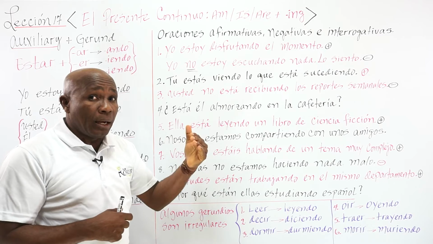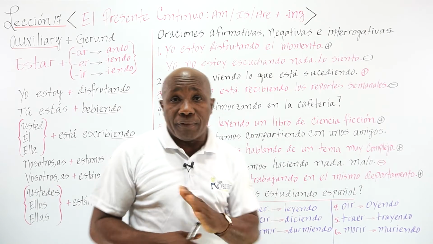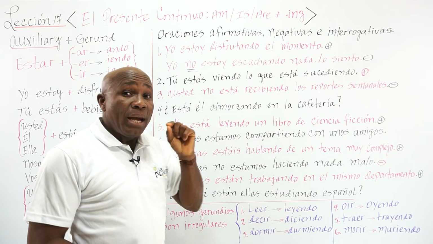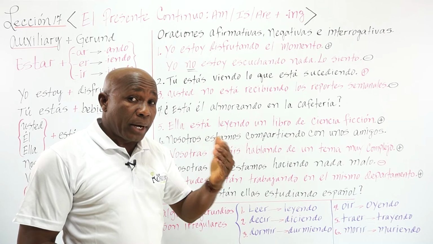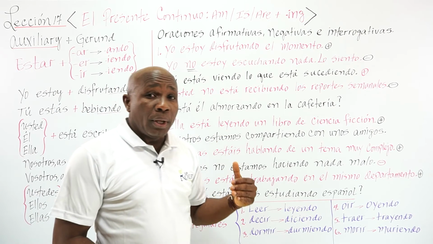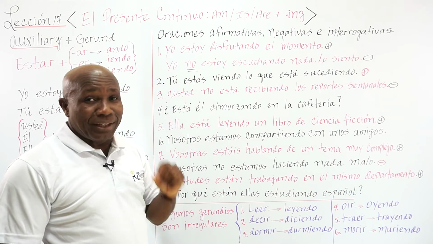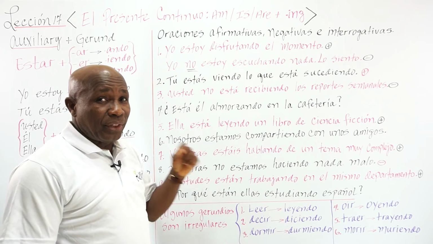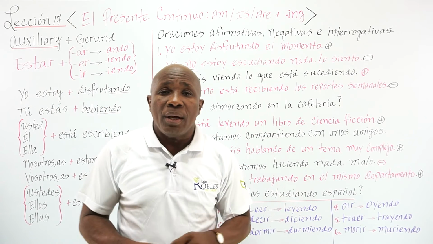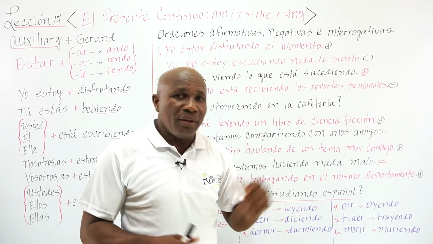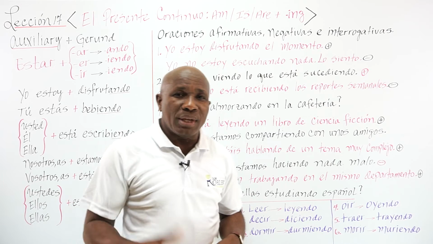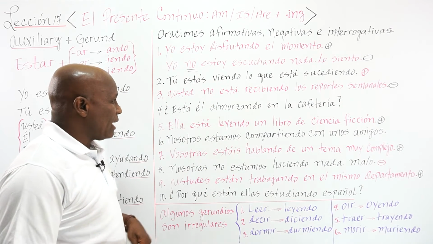¿Está él almorzando en la cafetería? O sea, está él almorzando. That's having lunch, right? Eating lunch. Is he having lunch in the cafeteria? This is a question, and of course, you know that we answer with simple yes or no. Sí, él está almorzando en la cafetería, o no, él no está almorzando en la cafetería. That's it, as simple as that.